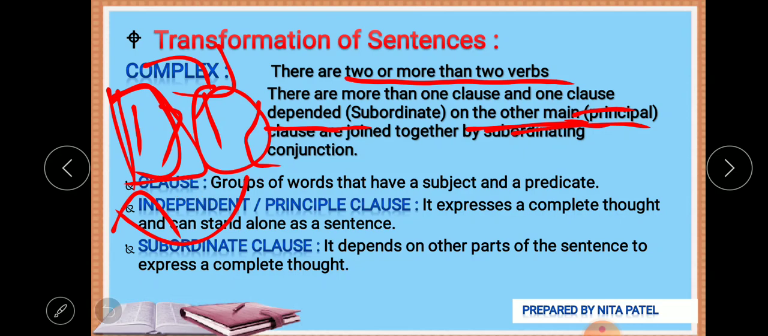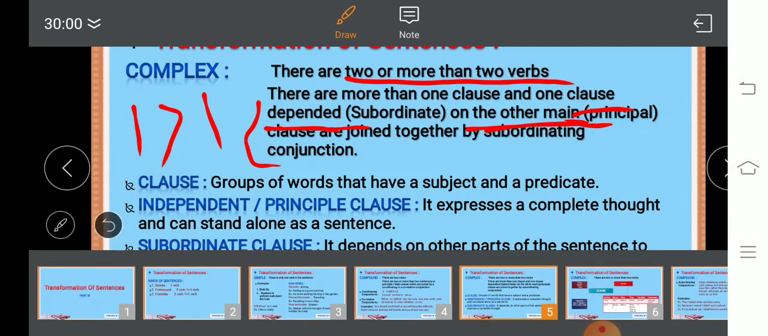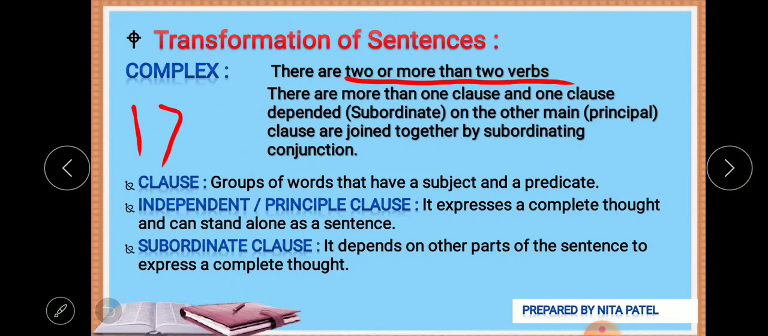Now what is a clause? A clause is a group of words that has a subject and a predicate. That is what a clause is. If it has a subject and a predicate, that means it has a verb.